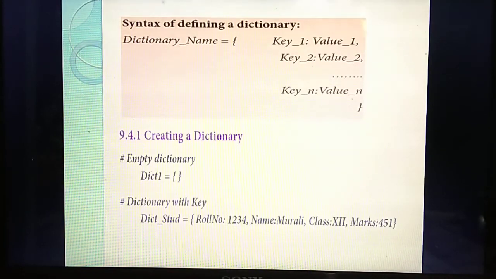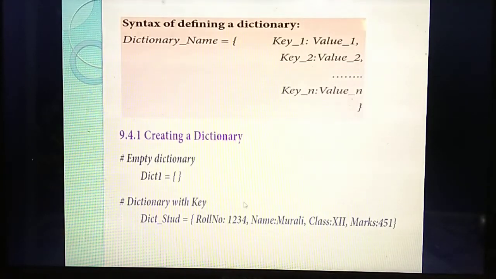Understand? Next, dictionary with keys. Listen. What's the format for defining a dictionary? First one is the dictionary name. So here what's the name of the dictionary? Dict of student. For your understanding, they have given the dictionary name here. Dict of student equal to, and each value is given by a key. So what's the key here? Roll number is the key, and 1, 2, 3, 4 is the value. Understand? So for each element you have given keys, isn't it? What's the first key? Roll number is a key and you are giving a value for roll number. Next, comma. Each element is separated using commas.